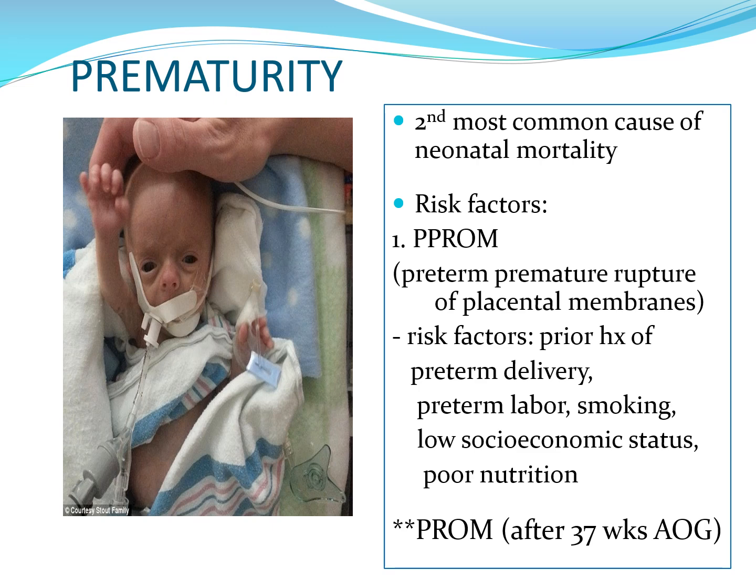So prematurity is the second most common cause of neonatal mortality in the United States. And there are risk factors for prematurity. One is PPROM, your preterm premature rupture of placental membranes. And the risk factors for these are prior history of preterm delivery, preterm labor, smoking, mothers of low socioeconomic status, and then poor nutrition.